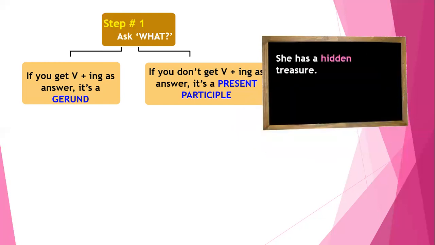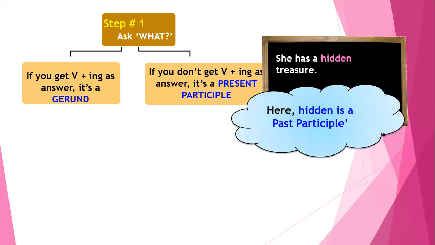She has a hidden treasure. Now, in this particular statement, hidden is a past participle because it doesn't get answered for the question what, such as she has what? Do we say a hidden? No. She has a treasure, and hidden is acting not as a noun but as an adjective.